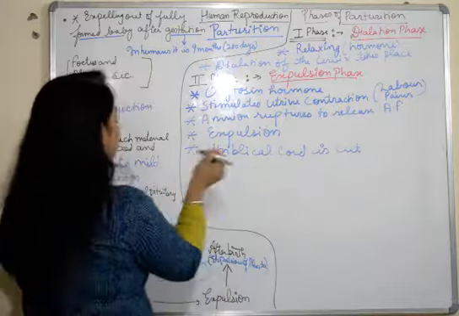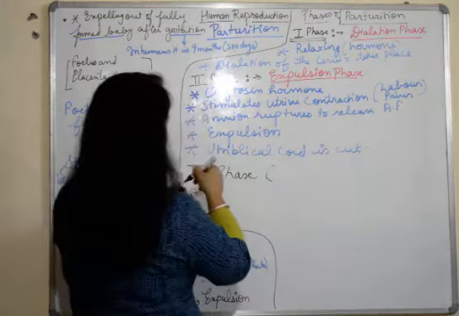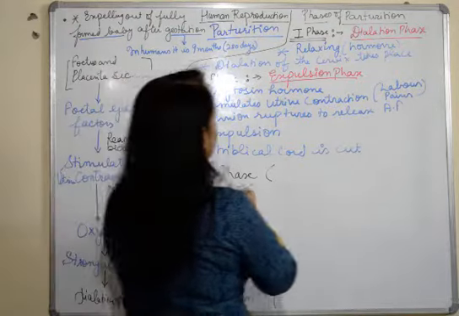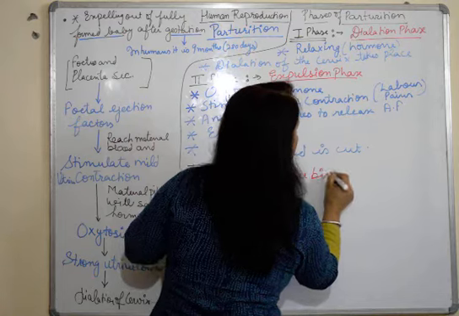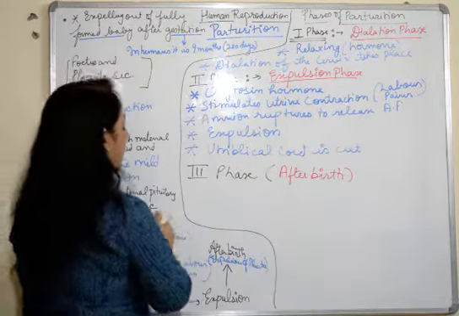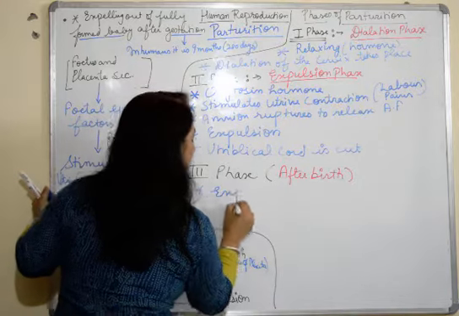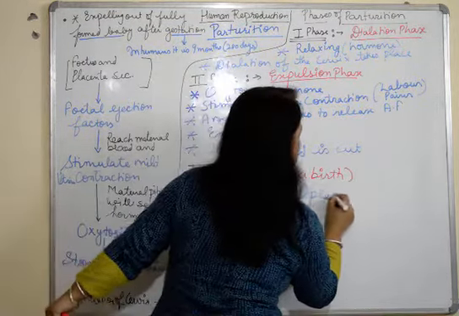The last phase, the third phase, is known as afterbirth. Afterbirth, that we have already discussed, is the expelling out of the placenta.